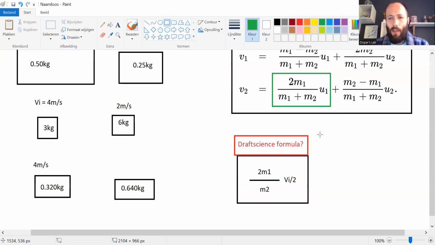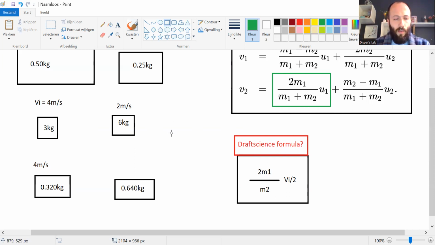So now I was wondering, Draftscience, if you also have a formula like this, because I've been watching many of your live streams and your videos in the last year, but I didn't really notice you writing an actual formula like mainstream science has a formula to predict the outcomes of the velocities after collision. So I was looking to find a formula for you, and maybe you already did this, but nevertheless,